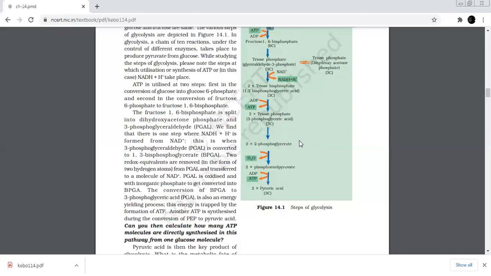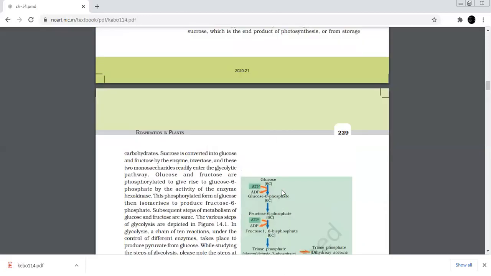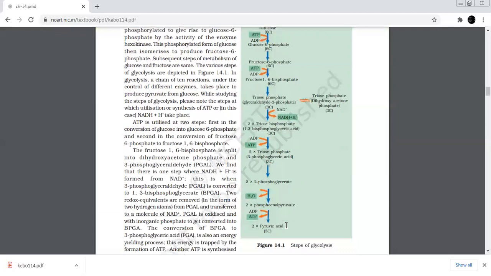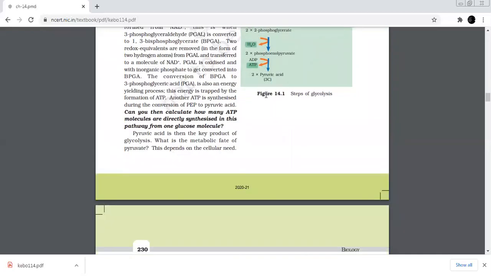This in turn produces two molecules of pyruvic acid and a molecule of ATP by substrate level phosphorylation. The pyruvic acid thus produced is the key product of glycolysis. So this diagram is very important, this cycle is very important, as well as the names of the enzymes, or a short note can be asked from this topic.